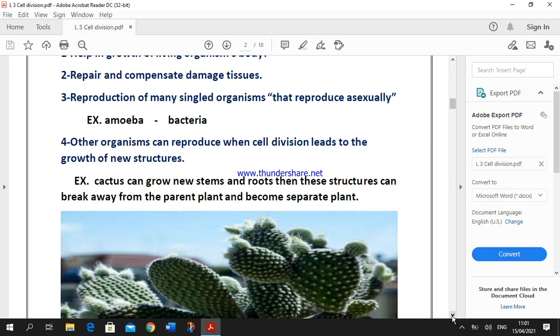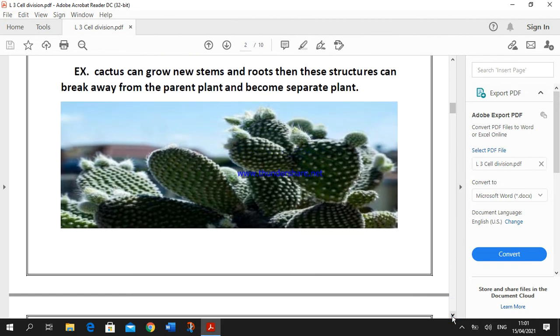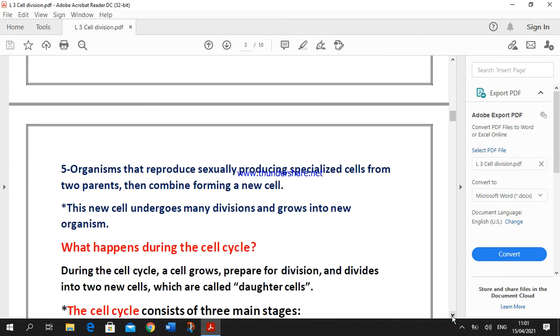Also, number 4, other organisms can reproduce when cell division helps them to form a new structure, like a cactus plant can grow new stems, new roots, and these structures can break away from the parent plant and become a separate plant. Okay.